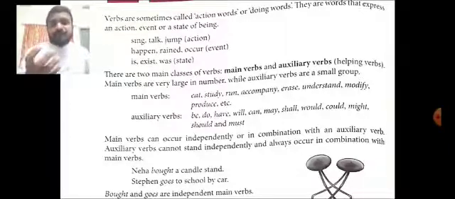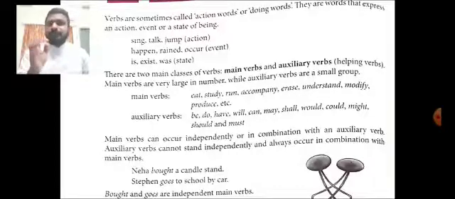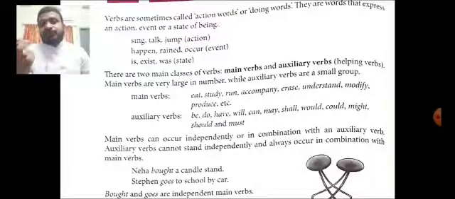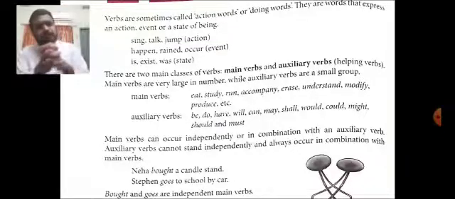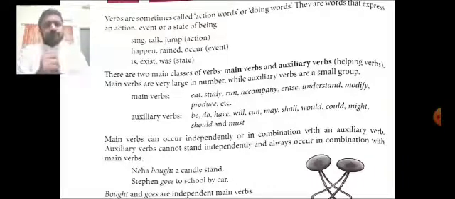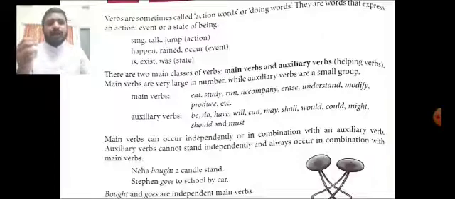Now, the examples are given in your textbook. First of all, let us see the main verbs. Eat, study, run, accompany, erase, understand, modify, produce. All these can be called main verbs. Now, auxiliary verbs: the forms of be, that is, am, are, was, were. Then do, have, will, can, may, shall, would, could, might, should, and must. These are called the auxiliary verbs.